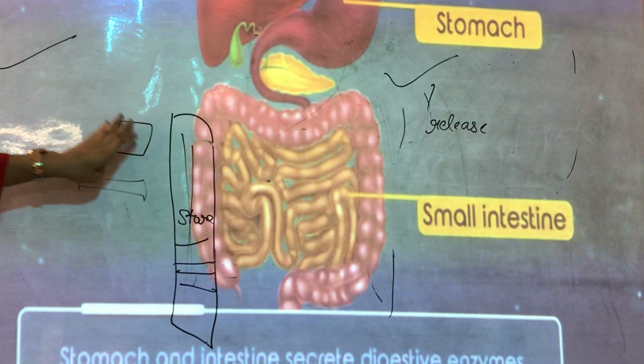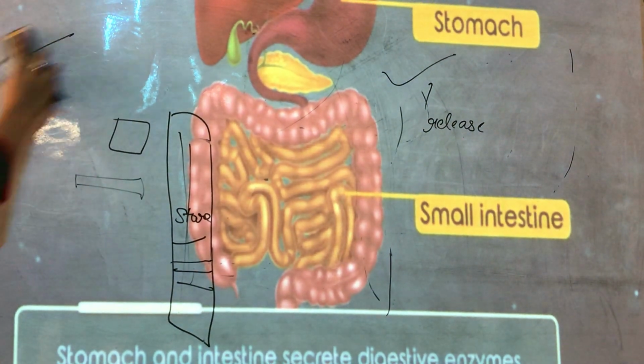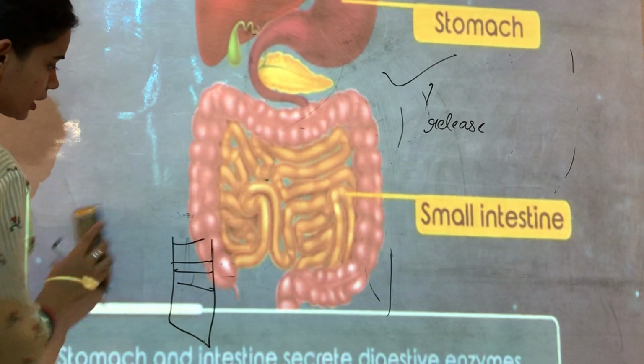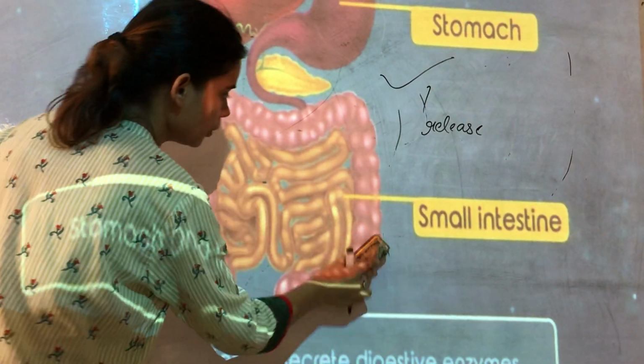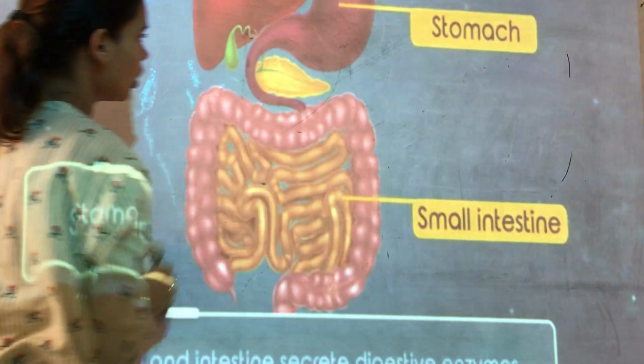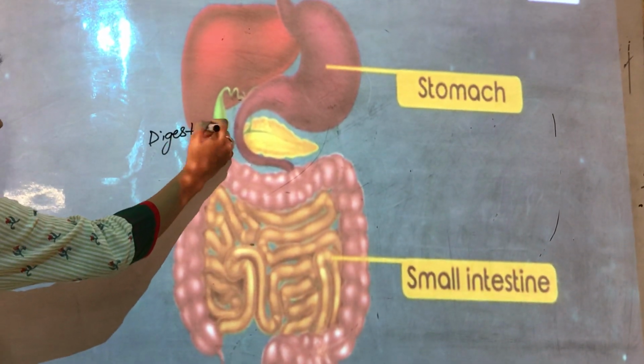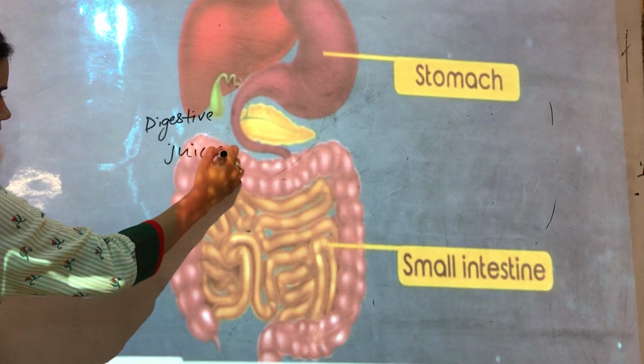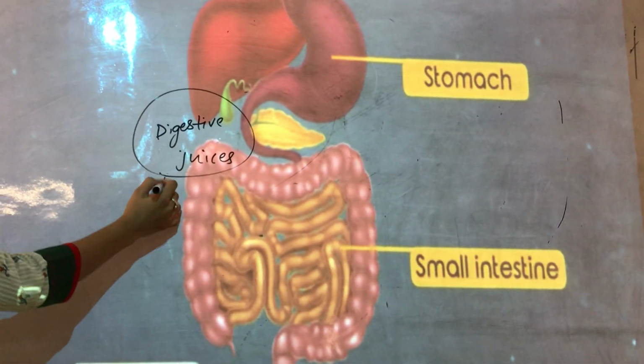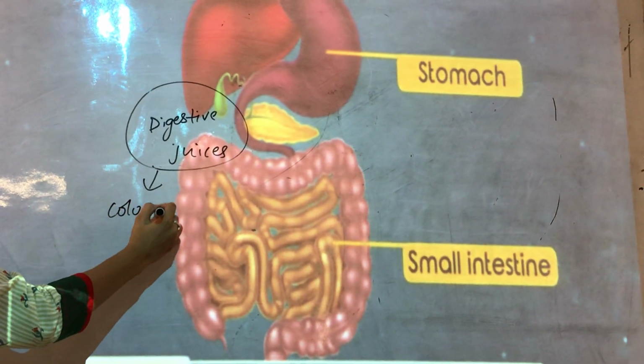They are present in the stomach, and in the outer lining of the small intestine and large intestine. Children, if you remember, in the small intestine there are many digestive juices. We need many digestive juices. Who produces these digestive juices? They are produced by columnar epithelium tissue.